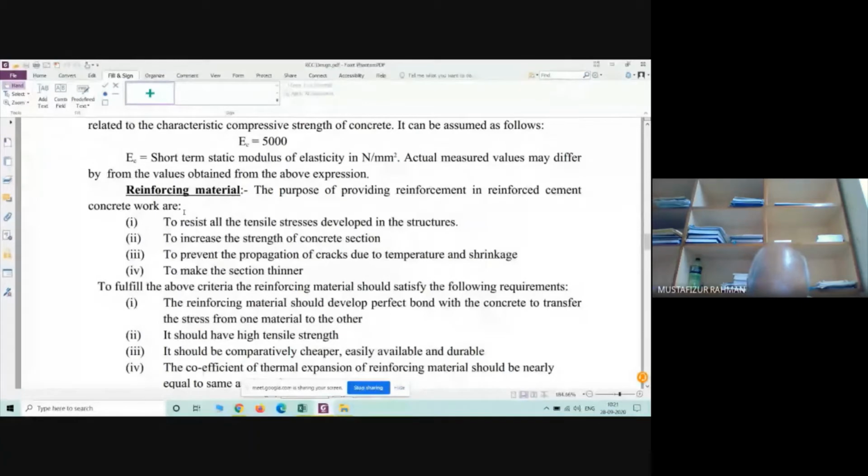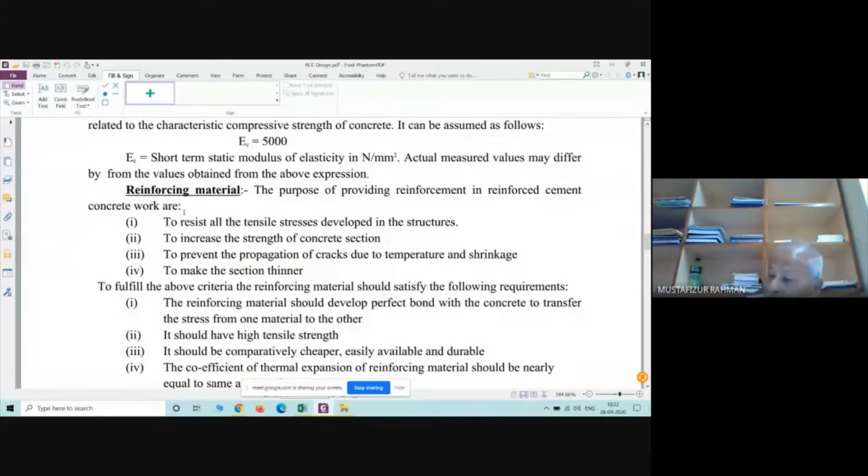When a moment arises with respect to the neutral axis, one part will be subjected to tension and the other part to compression. In the tension part, concrete will not be able to resist the tensile stress, so we have to provide steel to resist all tensile stresses developed in the structure. The second point is to increase the strength of the concrete section.